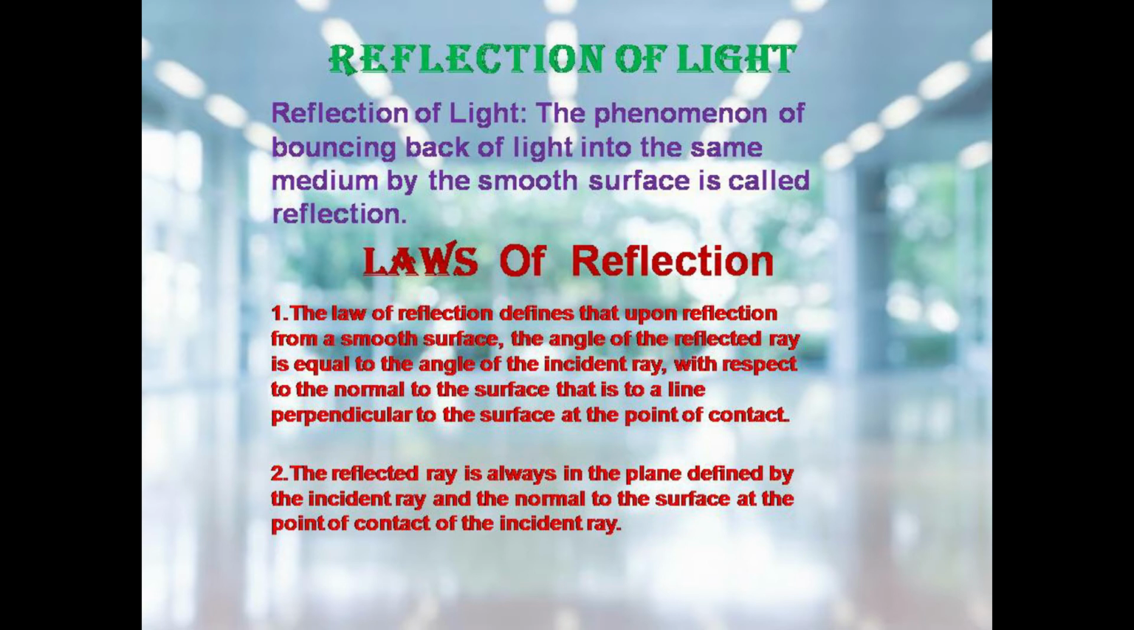The law of reflection defines that upon reflection from a smooth surface, the angle of reflected ray is equal to the angle of incident ray with respect to the normal to the surface, that is, to a line perpendicular to the surface at the point of contact. The second law is that the reflected ray is always in the plane which is defined by the incident ray and the normal to the surface at the point of contact of the incident ray.